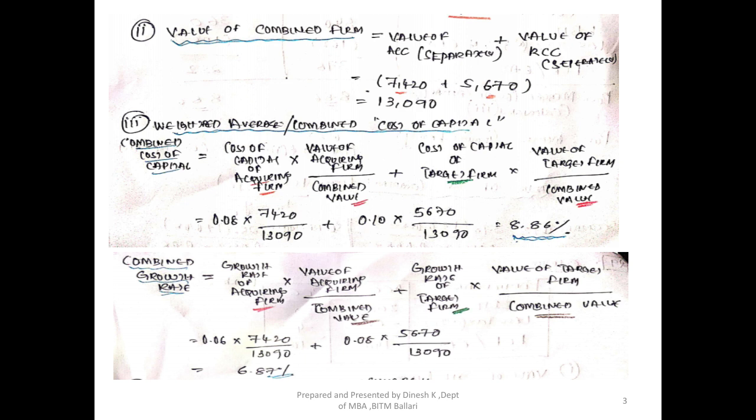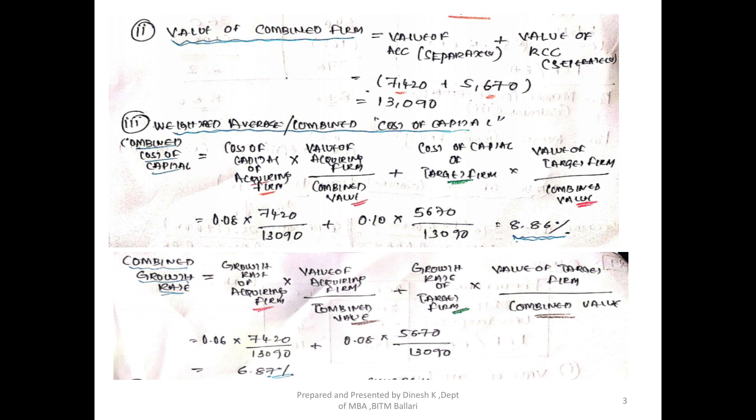Similarly, if I apply the same method for the growth rate and substitute the values, I'll get 6.87 percent. The combined value was calculated in sub question 2, and the individual values are given in the question. The growth rates of the acquiring company and the target company are also given in the question for the separate entities. Substituting, we will get the solution for sub question 3.